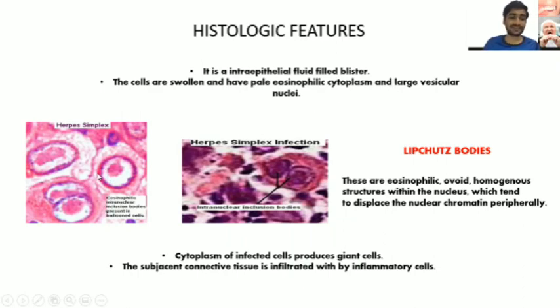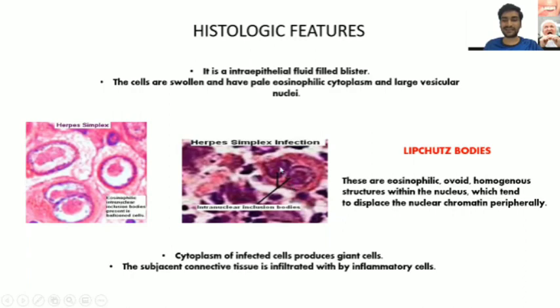Now this phenomenon is known as ballooning degeneration. There is degeneration of cells, along with the cells getting swollen due to pale eosinophilic cytoplasm. So in total, it is known as ballooning degeneration. Along with that, you will see some inclusion bodies that are eosinophilic, ovoid and homogeneous. On the second image, you can see an ovoid eosinophilic homogeneous structure within the nucleus. This is the zoomed in image.